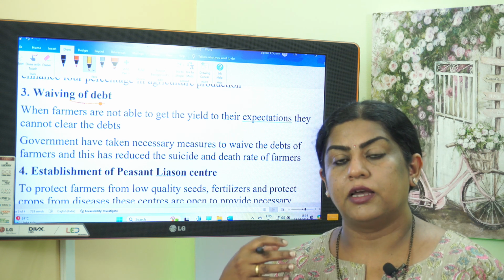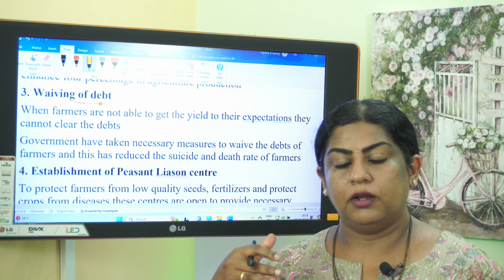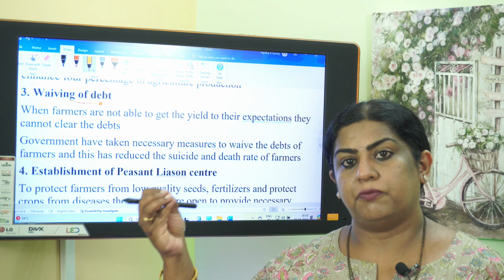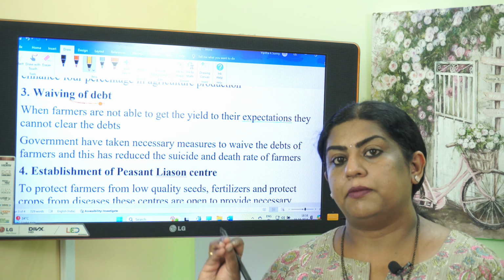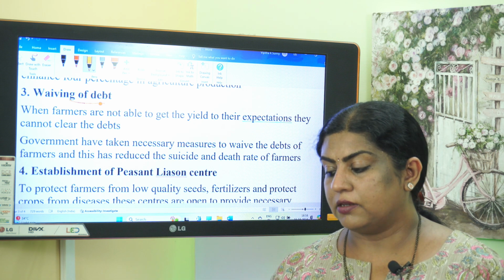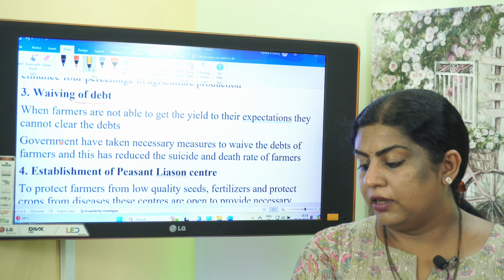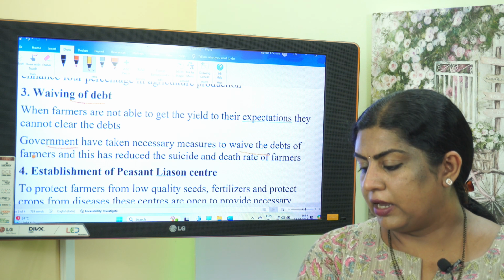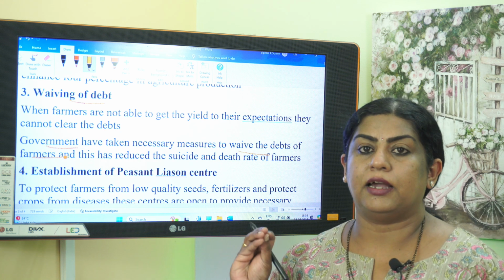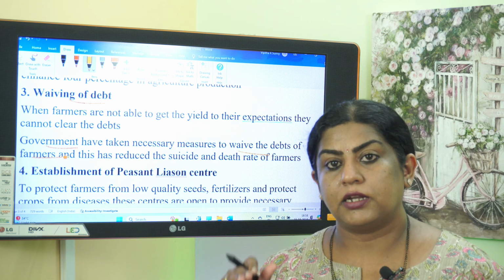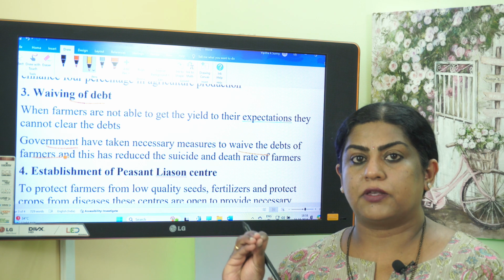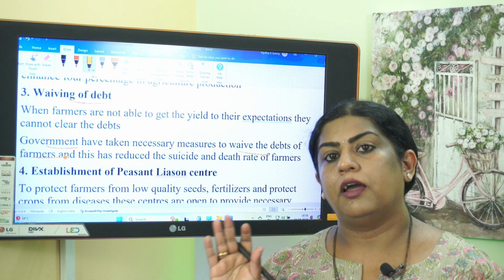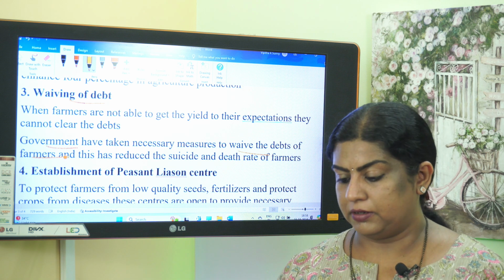So, when farmers don't take a loan, and when they do not get enough produce, maybe because of many reasons, that time they are not able to clear their debts. Now the government has taken necessary measures to waive the debts of farmers, and this has reduced suicide and death rates. So in case of such situations, the debts of farmers have to be waived off, and the government has taken measures for that, and this will help the farmers.